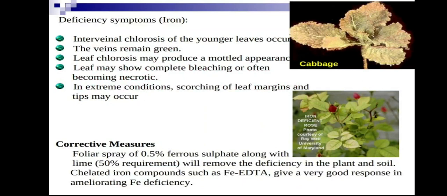One of the important corrective measures is chelated iron compounds such as Fe-EDTA, which give a very good response in ameliorating iron deficiency. This is important to be noted in our mind. Next, a foliar spray of 0.5% ferrous sulfate along with 50% lime will remove the deficiency in the plant and soil.